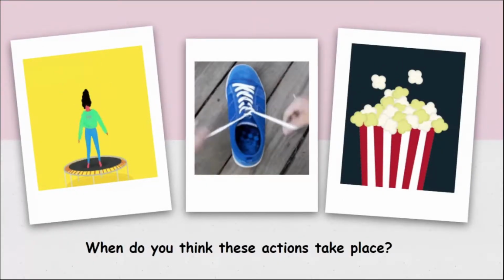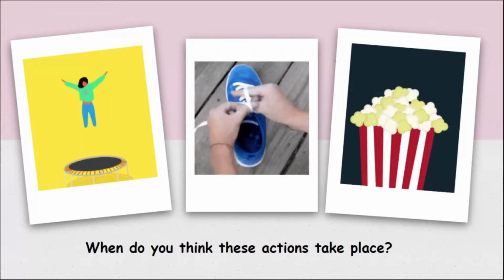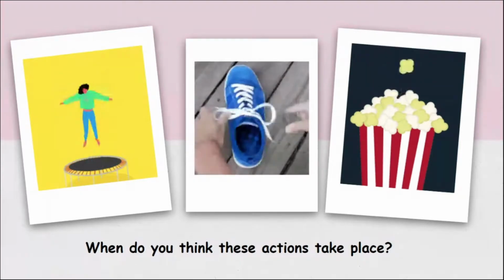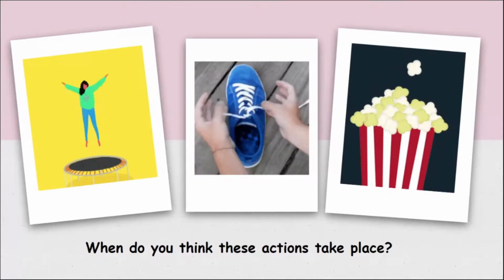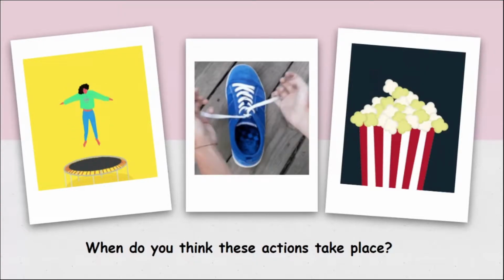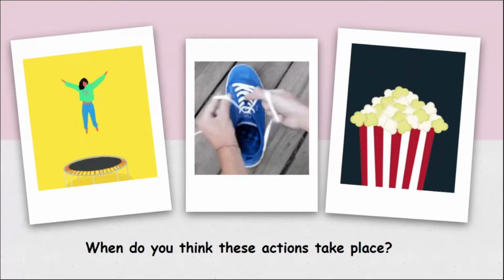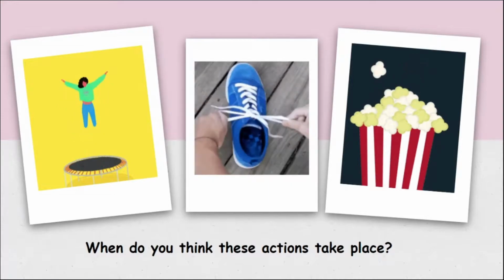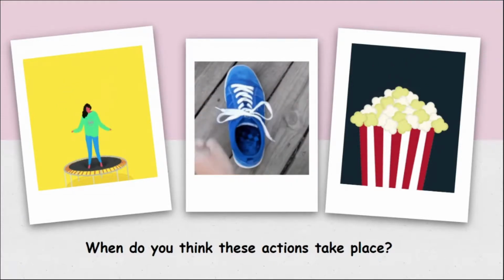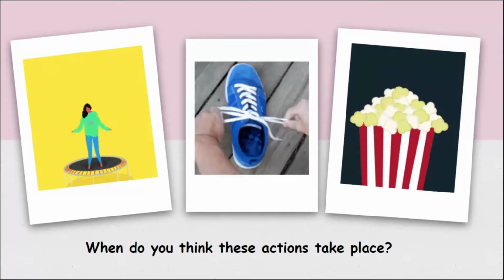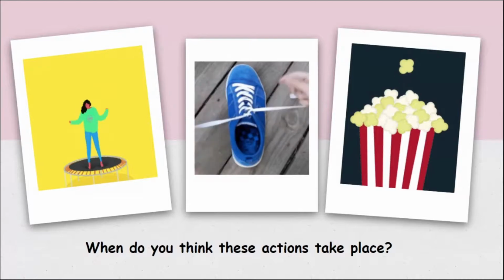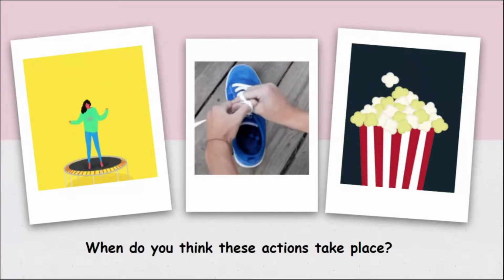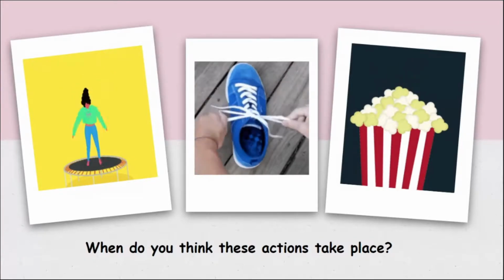All right, so those are the three examples I've shown you earlier. When do you think these actions take place? Is it happening in the past, in the future, or in the present? What do you think? It's the present, ma'am. Something that is happening as they are being described. Yes, it is happening the moment you describe it, right? The moment I showed you the video or the clip, you were able to describe it right away. So again, the actions take place in the present tense. Okay, next.